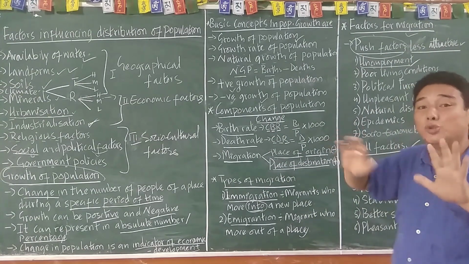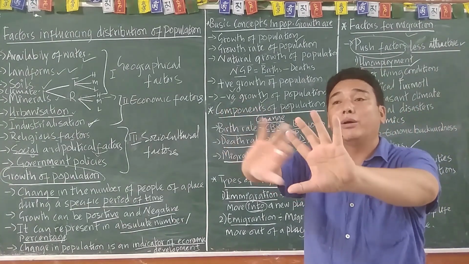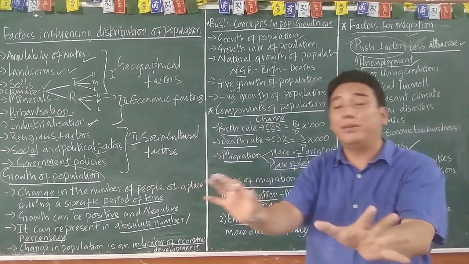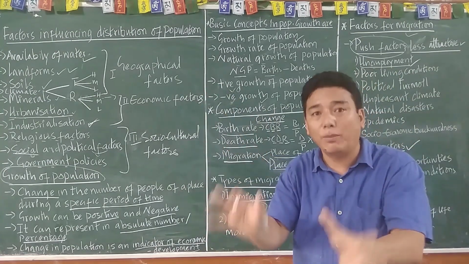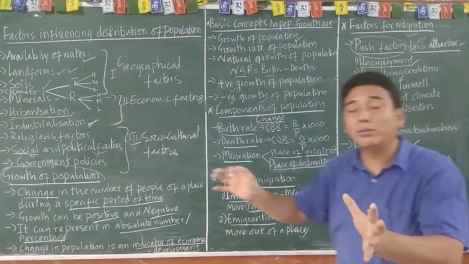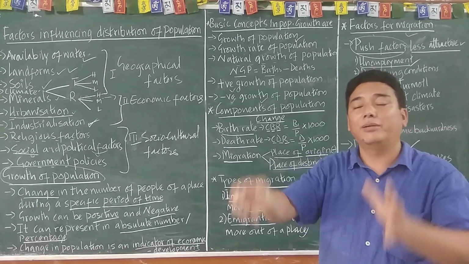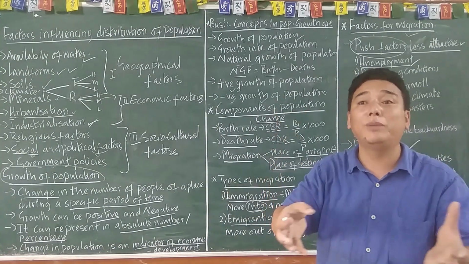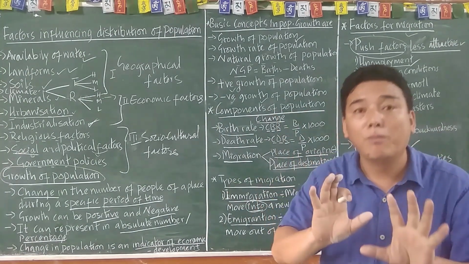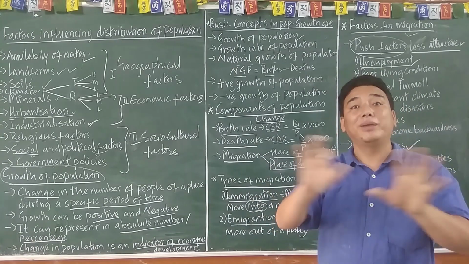It makes a person move to wherever there is a job opportunity, right? For example, many Biharis and Nepali people are migrating toward Mumbai and many big cities of India.